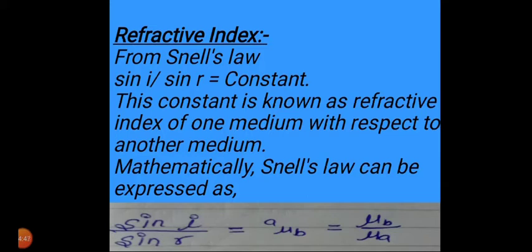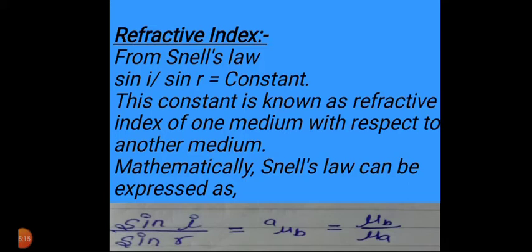These rays reach the observer's eye and appear to come from a point which is nearer to the surface of water than the bottom. So based on these examples, when light enters from a rarer optical medium like air to a denser optical medium like water or glass, it gets refracted towards the normal.